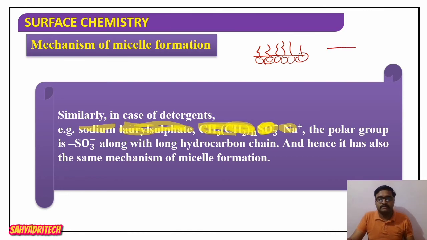If we consider at or above CMC, all the molecules get into the bulk of water and lead to the formation of a sphere. That sphere contains 100 or more molecules. How are the molecules aligned? The head is projecting outside the sphere and the tail is projecting inward to the sphere. So that is the mechanism of micelle formation.